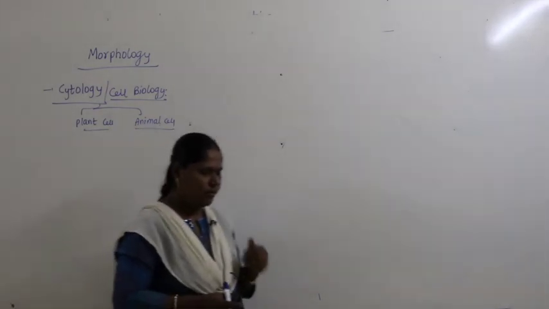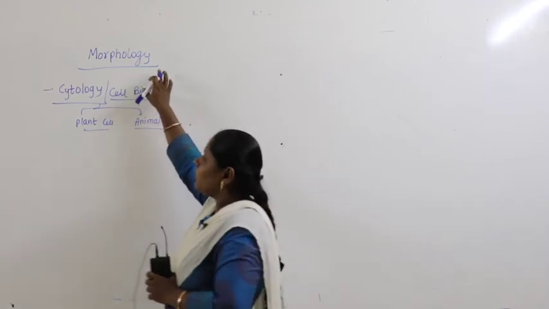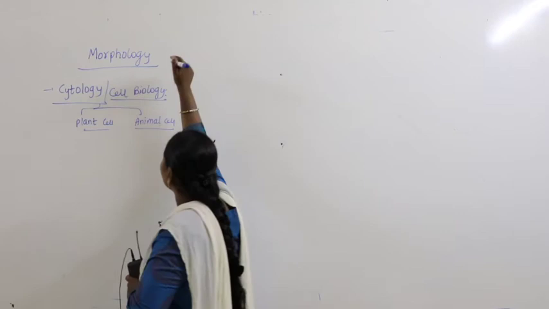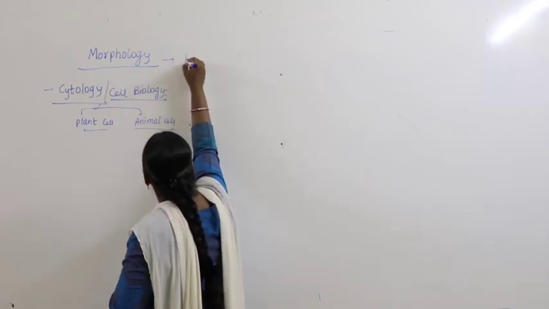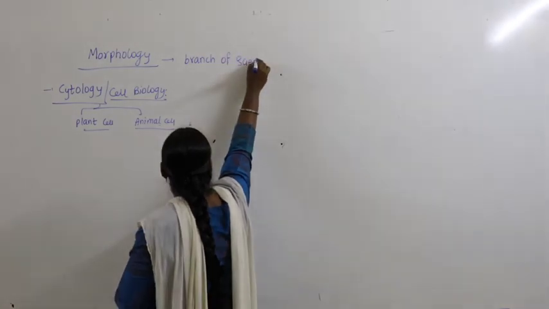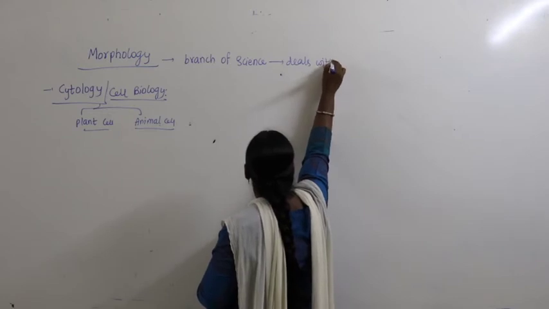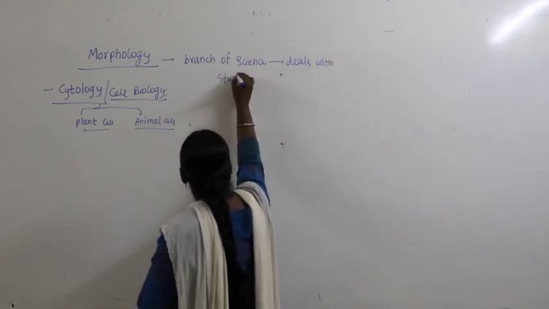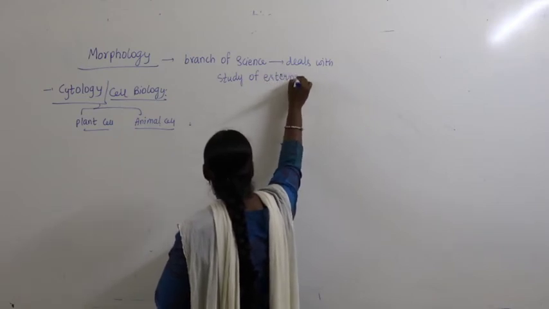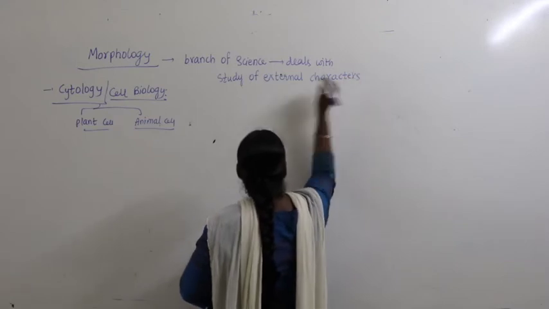Similarly, importantly in the basic part of study we have what is called morphology. What is morphology? It's a branch of science which deals with the study of external characters of the plant.